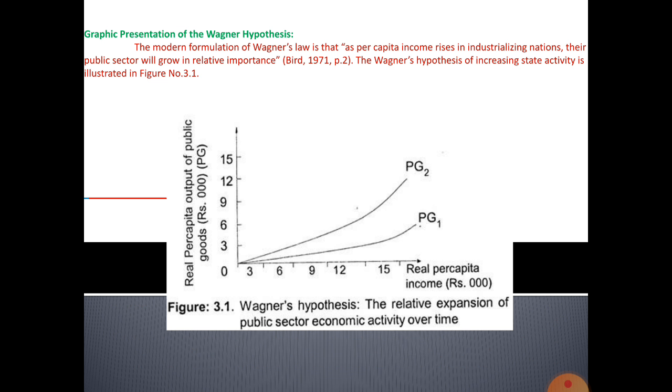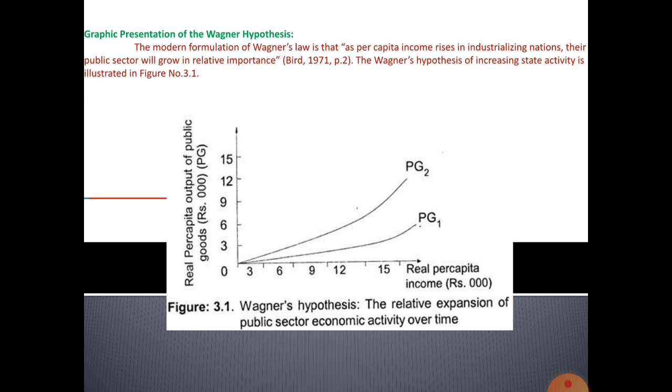PG1 and PG2 are public goods 1 and public goods 2. PG1 is the initial time at which the government is producing the goods, and PG2 is taken after a gap of 4-5 years. That is how public goods are increased.